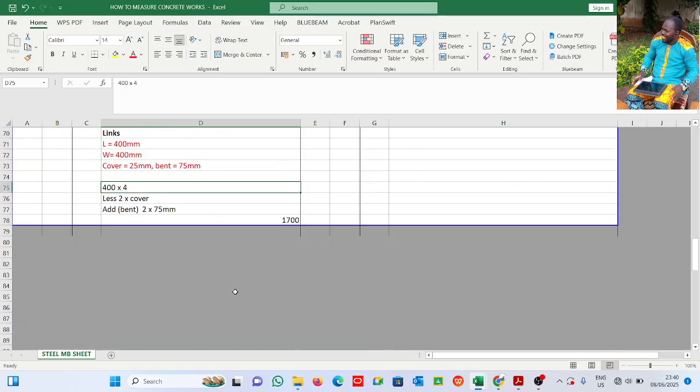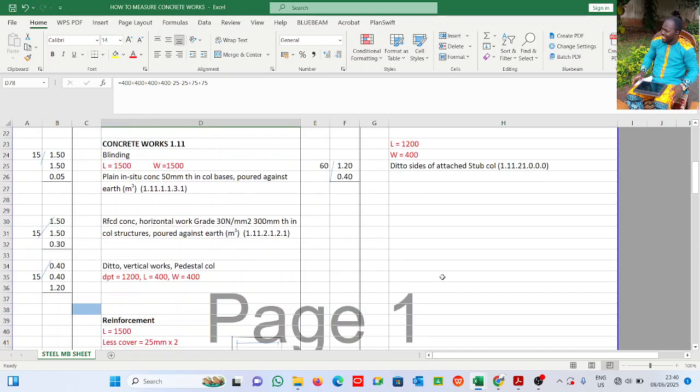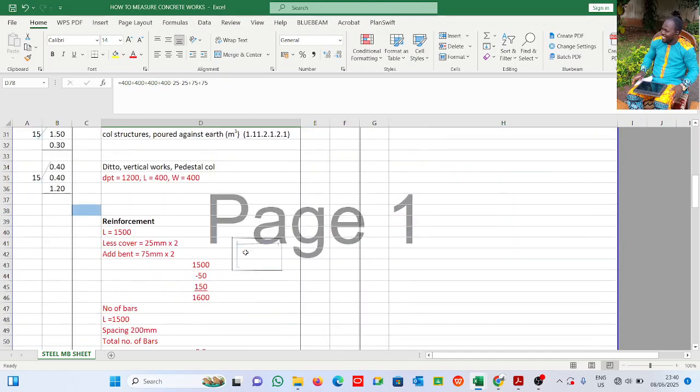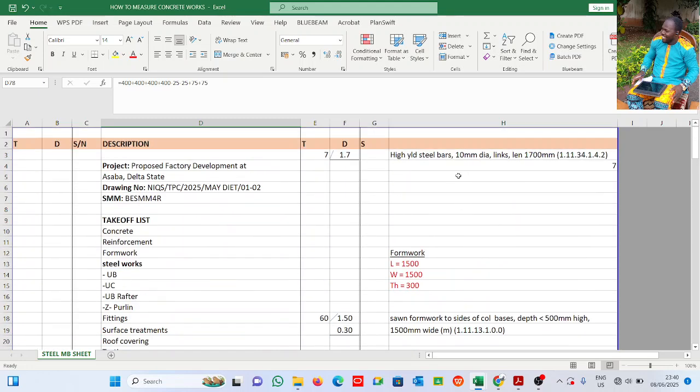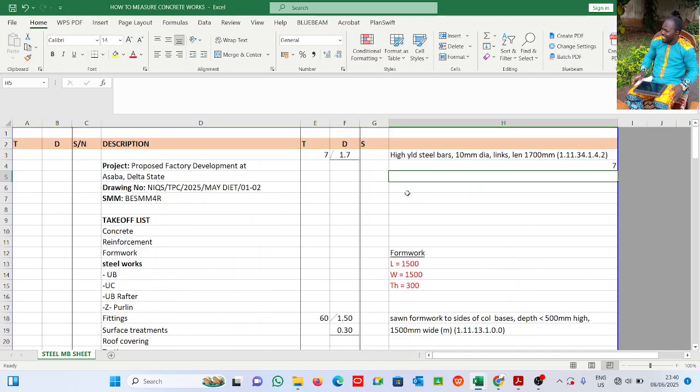Okay, this is it here. This is 400 by 400, 4 times. Less cover for 2 sides, then add bent. I could have still done it vertically. 400, let me make it open. 400 times 4.